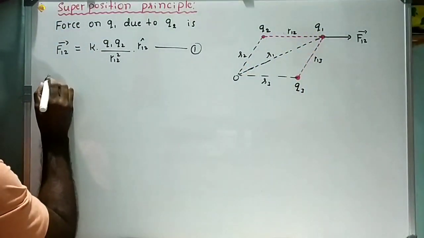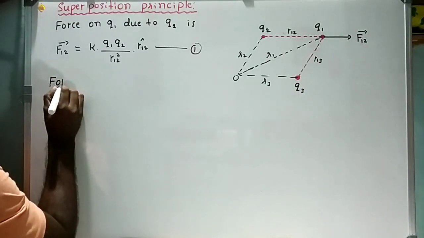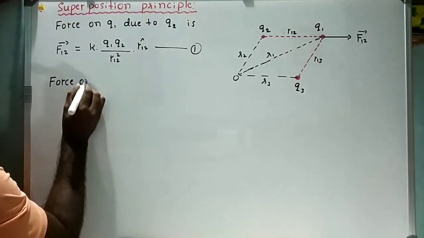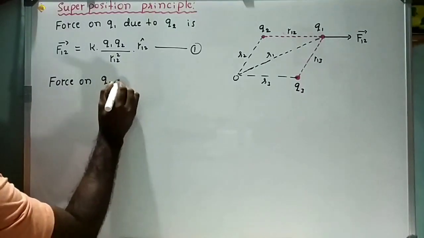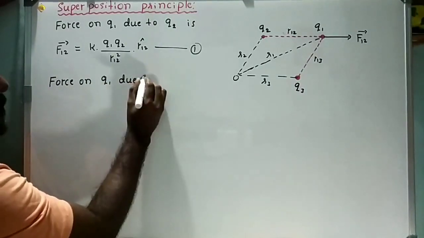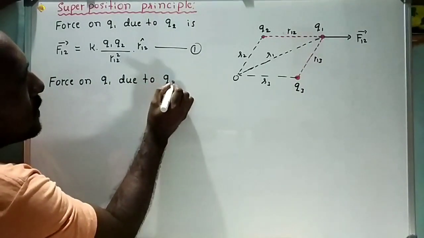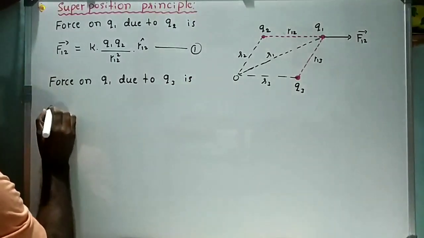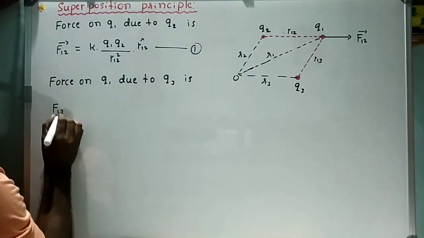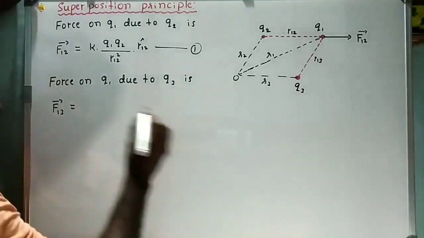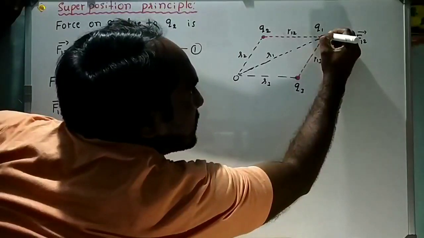Okay, similarly force on Q1 due to Q3 is vector F13, acting in this direction.